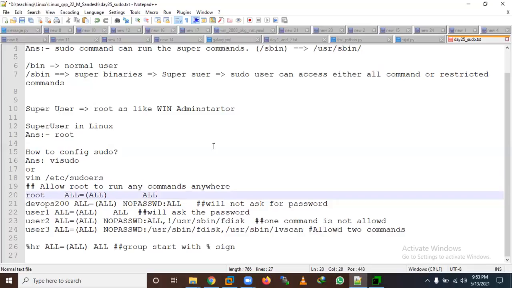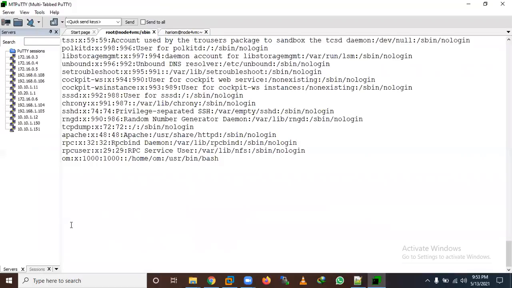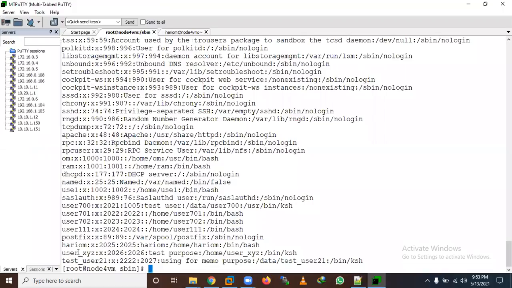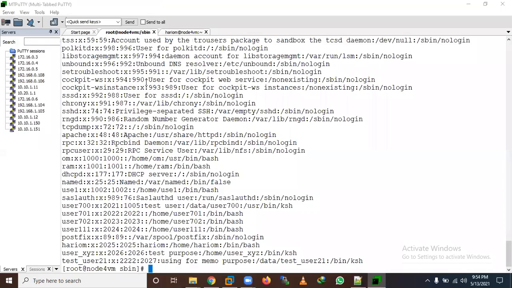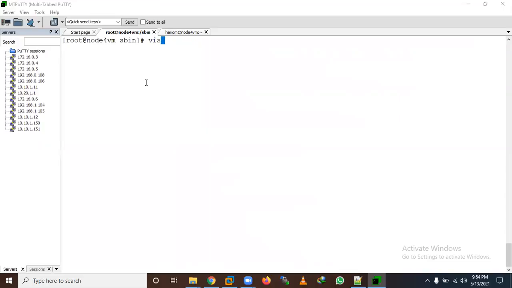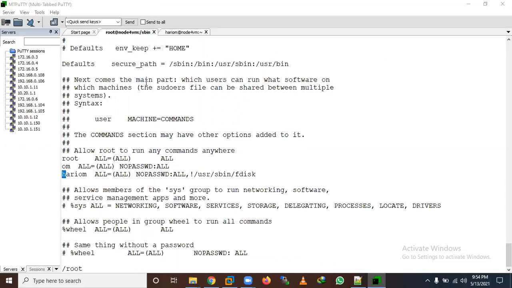Let's do a practical also. Let's check the users in the password file. Let me take one user, like user 700, and copy the same entry. This time I will use visudo, go to the root section, and add it here.